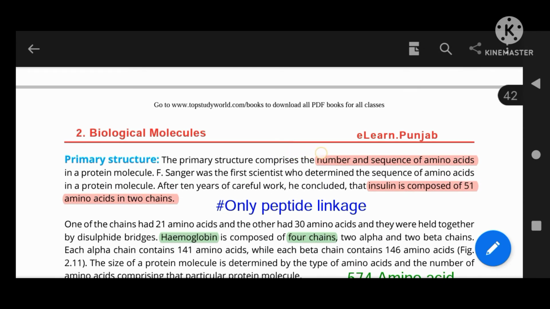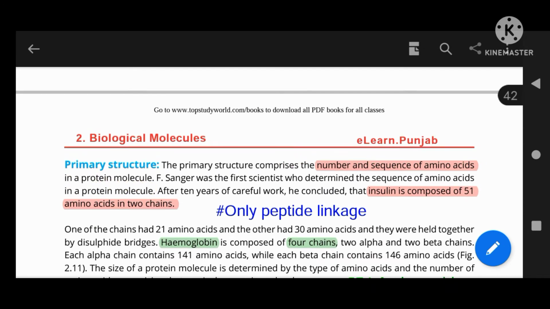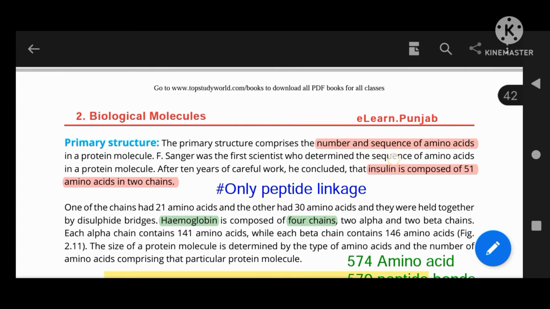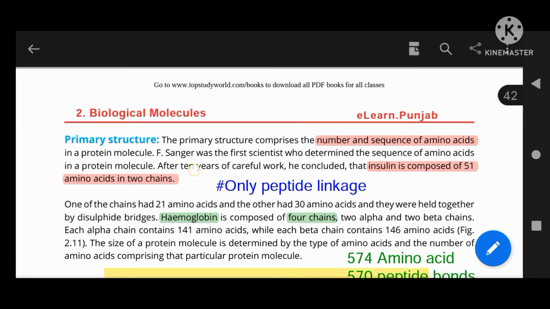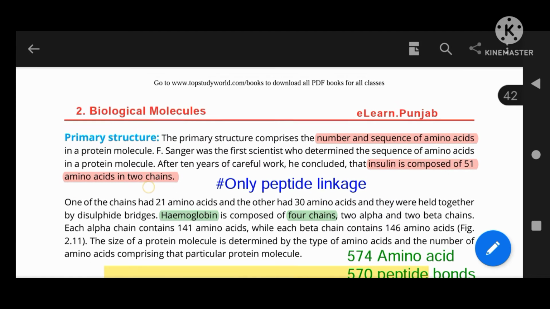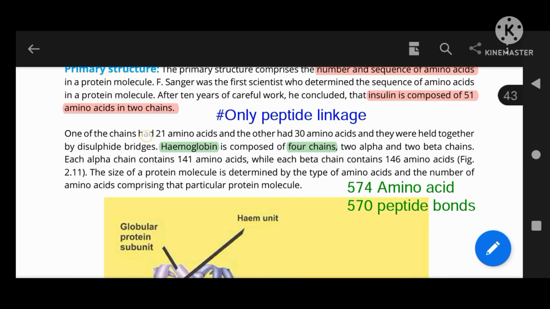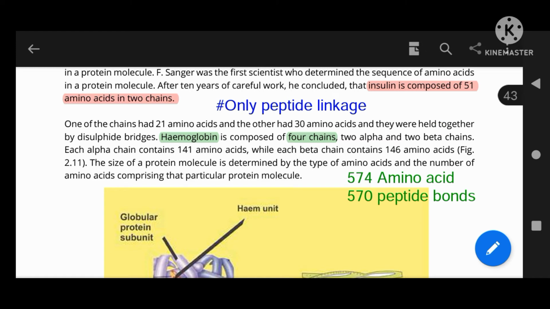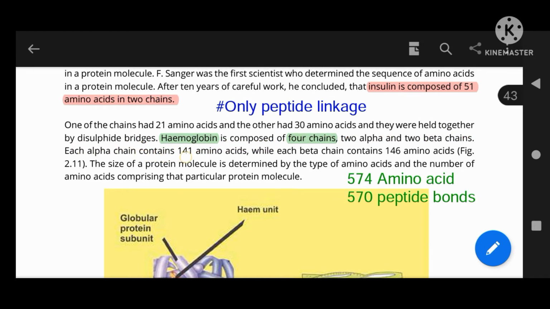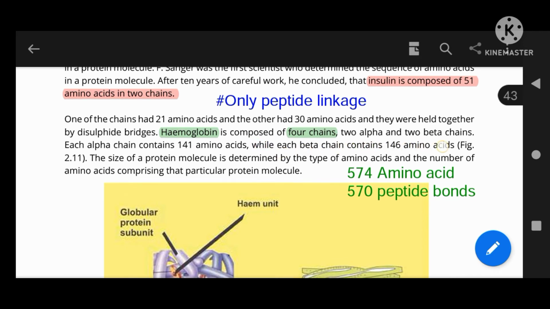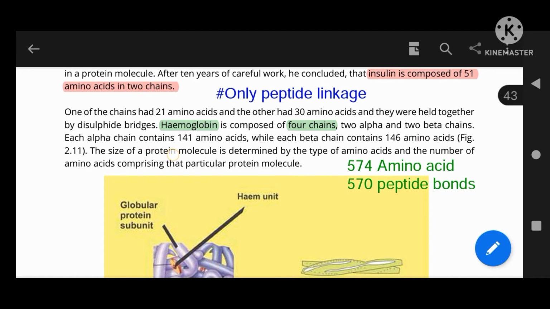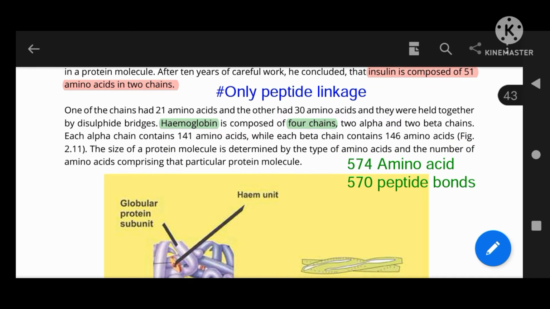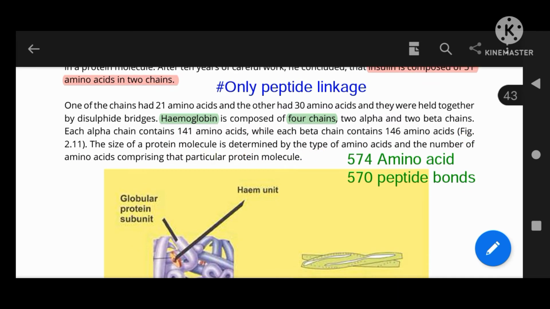The primary structure comprises the number and sequence of amino acids in a protein molecule. F. Sanger was the first scientist who determined the sequence of amino acids in a protein molecule. After 10 years of careful work, he concluded that insulin is composed of 51 amino acids in two chains. One chain had 21 amino acids and the other had 30 amino acids, and they were held together by disulfide bridges. Hemoglobin is composed of 4 chains, 2 alpha and 2 beta; each alpha contains 141 and each beta contains 146. The size of a protein molecule is determined by the type and number of amino acids comprising that particular protein.